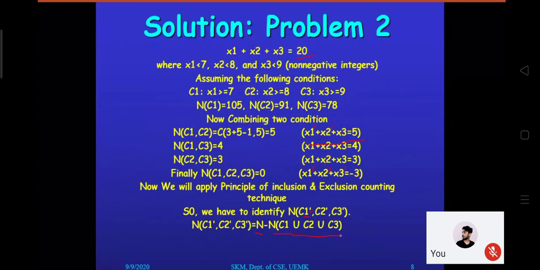So our primary objective right now is to identify the value of n(C1', C2', C3'), and we know there is a generalized rule, the principle of inclusion exclusion, and we have applied that. What is the rule?